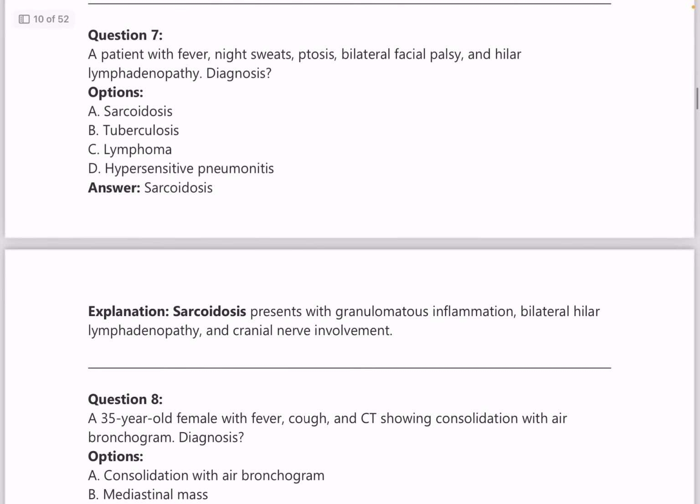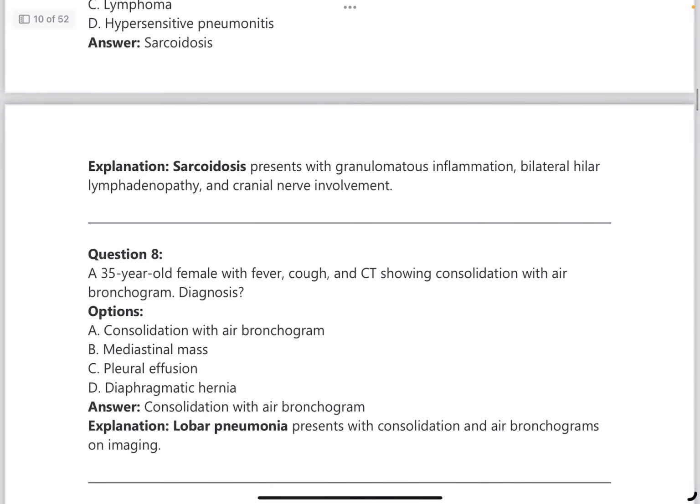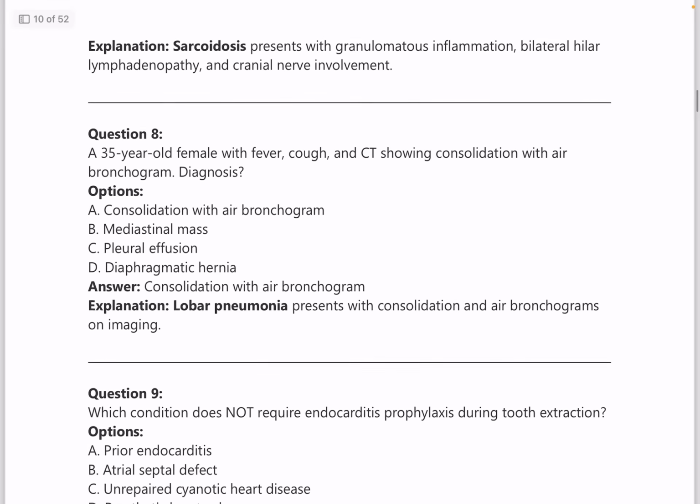Next question, a patient with fever, night sweats, ptosis, bilateral facial palsy and hilar lymphadenopathy. What is the diagnosis? So all this points towards sarcoidosis. It presents with granulomatous inflammation, bilateral hilar lymphadenopathy and cranial nerve involvement.